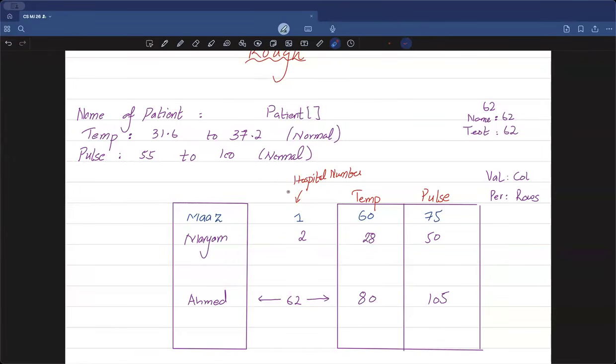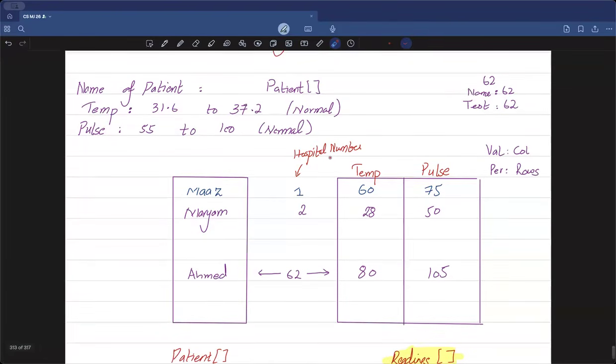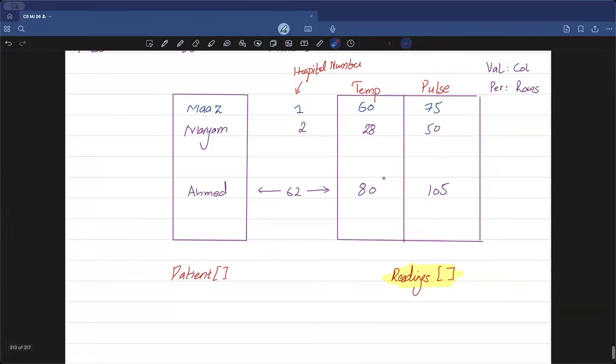Now we have dissected this scenario. We have successfully dissected the entire scenario and now solving this is not difficult. But before jumping into the code directly, what I would recommend every one of you is that you should understand how I can now grab the value of a specific person.